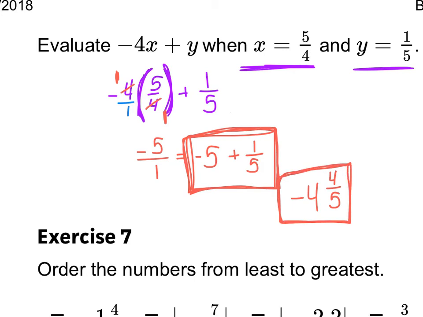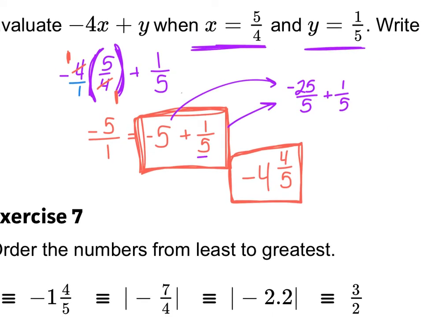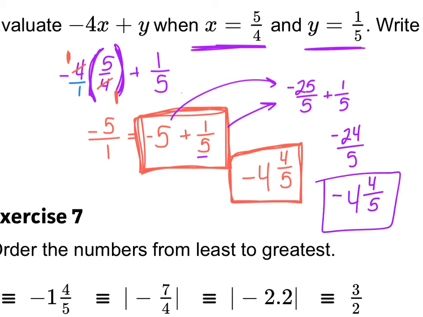Maybe that confused you. That's okay. I'll go up and write this as a fraction. So this would be, again, negative 5 over 1, but my common denominator has to be a 5, so negative 25 over 5 is what I'd turn that into. And then I'm going to add that with 1/5. And so different signs subtract, I'm going to get negative 24 over 5. And then when I have to write it as a mixed number, 5 goes into 24 4 times. That's 20 with 4 left over. And it was negative. So either way, you're going to get negative 4 and 4/5.